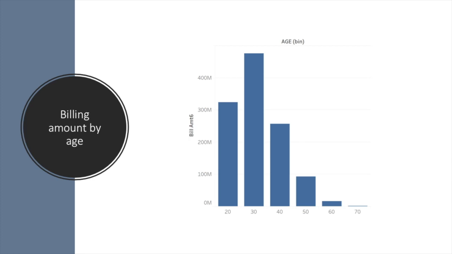Billing amount by age. The people in the age group 30 to 40 spend more, followed by people in the 20 to 30 age group.